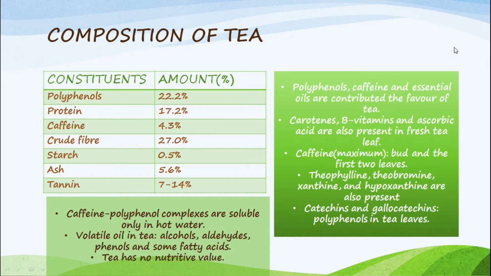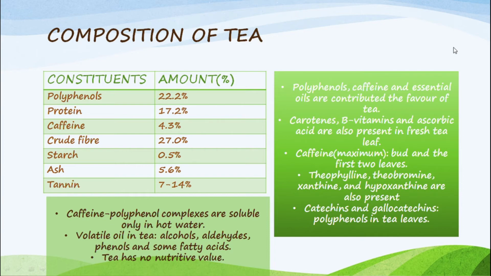Polyphenols, caffeine, and essential oils are present in tea leaves and contribute to the flavor of the tea. Carotenes, B vitamins, and ascorbic acid are also present in fresh tea leaf. Carotene works as a pigment. Theophylline, theobromine, xanthine, and hypoxanthine are also present. The maximum amount of caffeine is present in the bud and the first two leaves of tea.